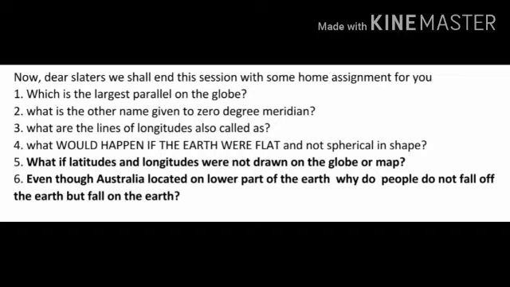Question number 4. What would happen if the earth were flat and not spherical in shape? Question number 5. What if latitudes and longitudes were not drawn on the globe or map? Question number 6. Even though Australia is located on lower part of the earth, why do the people not fall off the earth but fall on the earth? Look at the video again and answer the questions.